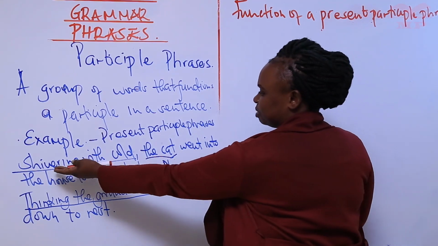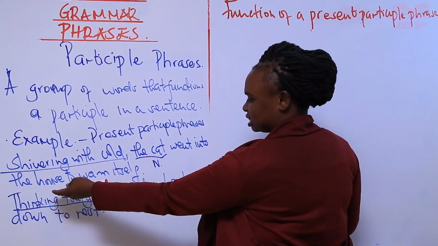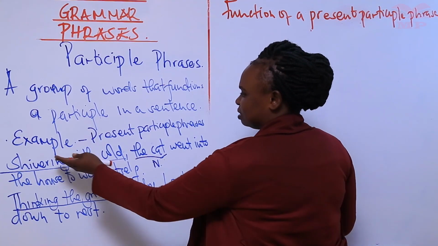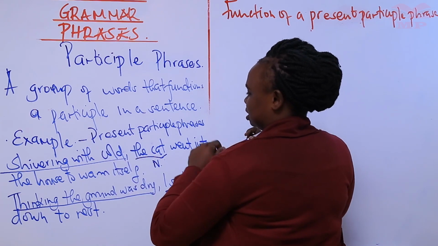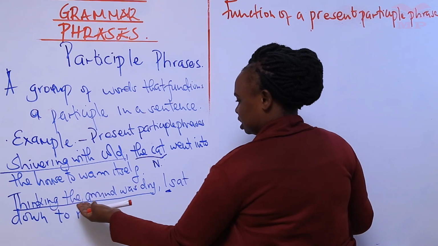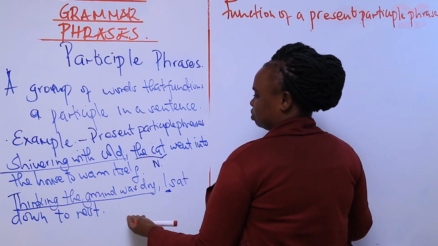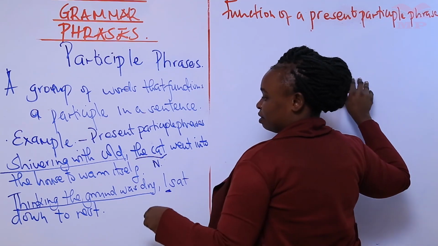In this present participle phrase, shivering with cold, we're not looking at the other part of the sentence. It may look like it's in the past, but what we're concentrating on is this part, shivering with cold. The cat went to the house to warm itself. Or thinking the ground was dry, I sat down to rest. So what is the function of the present participle phrase?